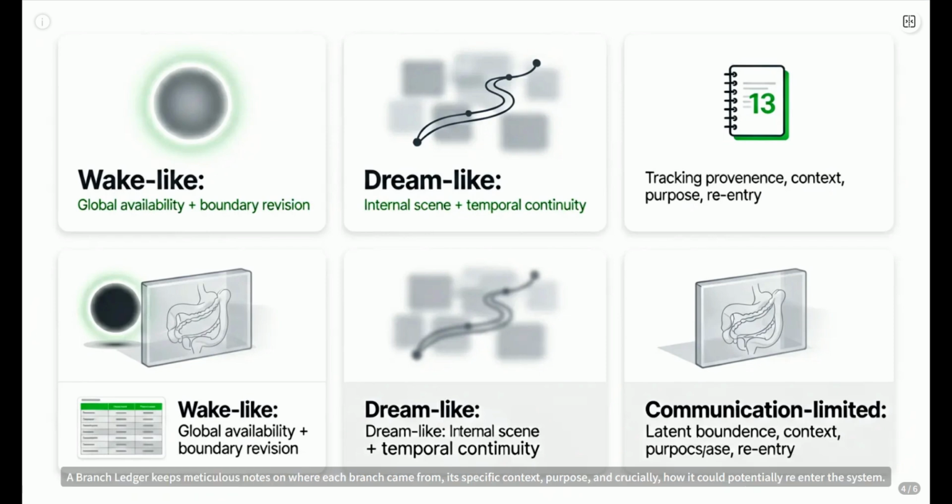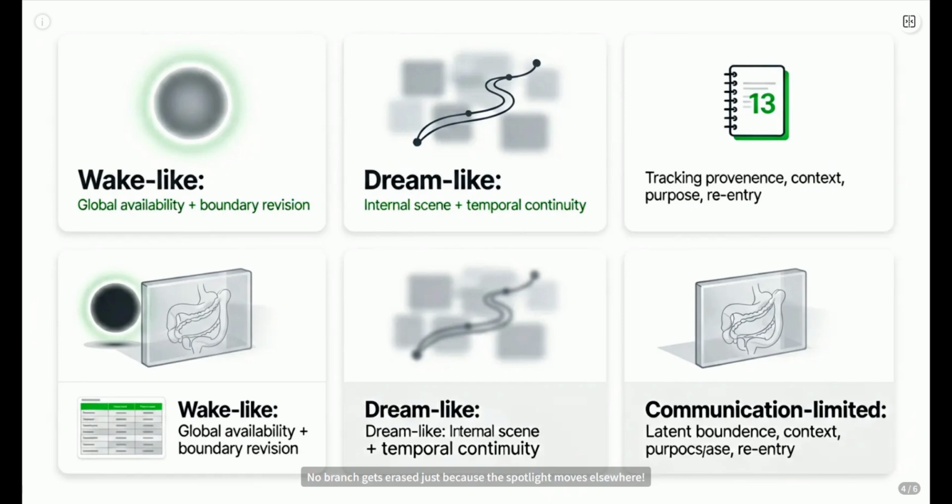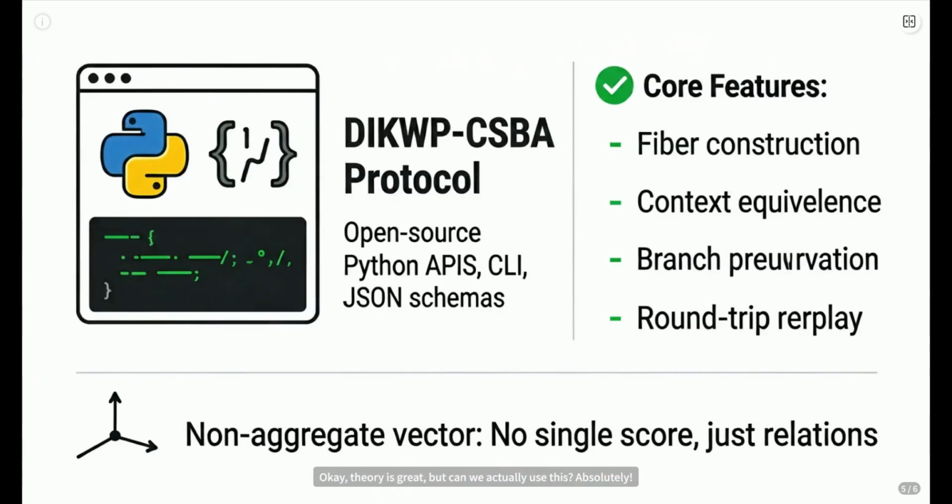A branch ledger keeps meticulous notes on where each branch came from, its specific context, purpose, and crucially, how it could potentially re-enter the system. No branch gets erased just because the spotlight moves elsewhere. Okay, theory is great, but can we actually use this?